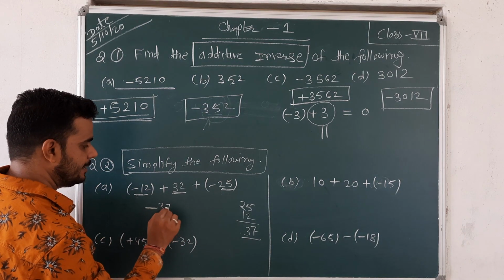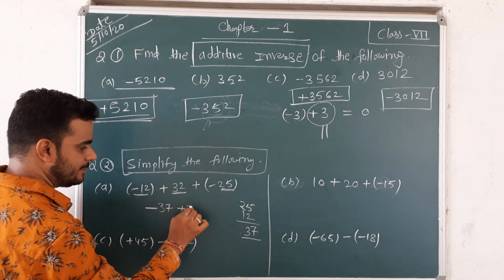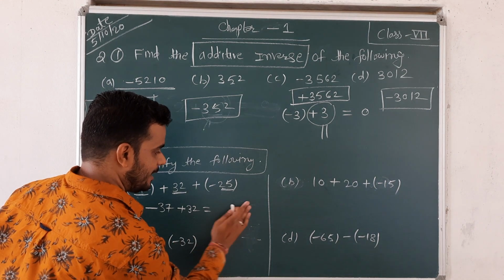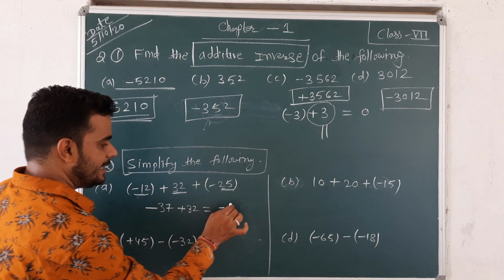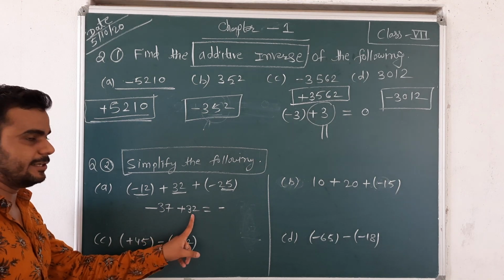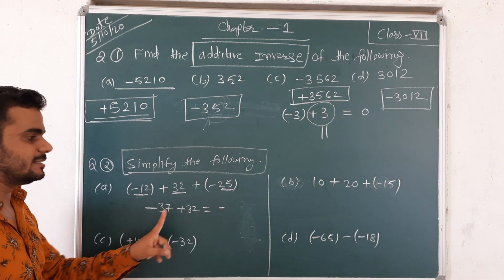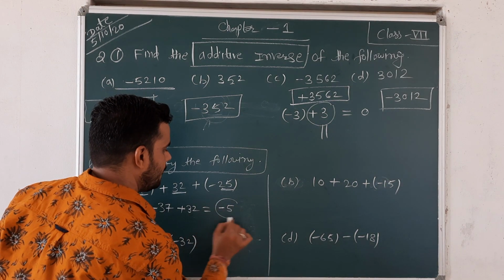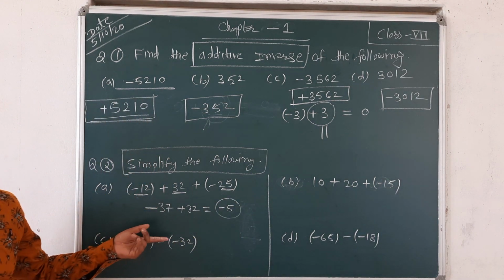Then negative 37, and the remainder positive 32. Plus minus is always subtract. 37 minus 32, and the negative is bigger, so the symbol is negative. The result is negative 5. This is your simplification.